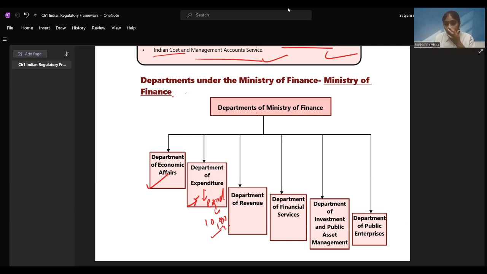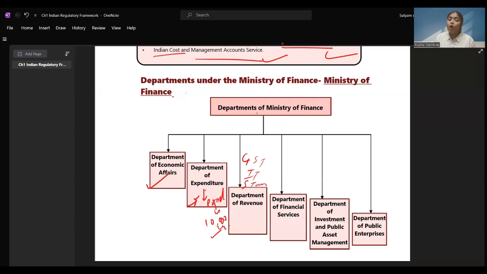In the Department of Revenue comes your Goods and Services Tax, GST and income tax, stamp duty, wealth tax, all these things come under the Department of Revenue. Your entertainment tax comes under it, right? VAT is being levied at certain places, that comes under this.